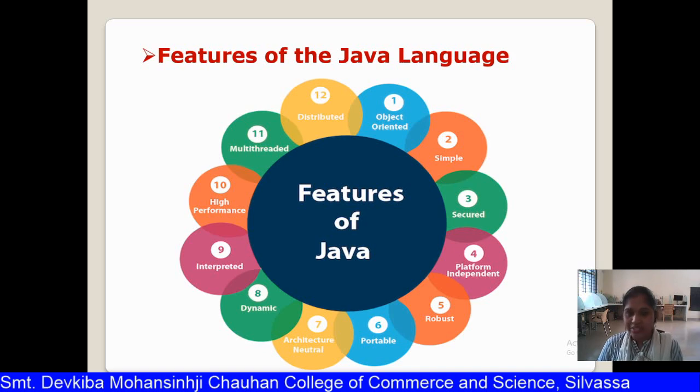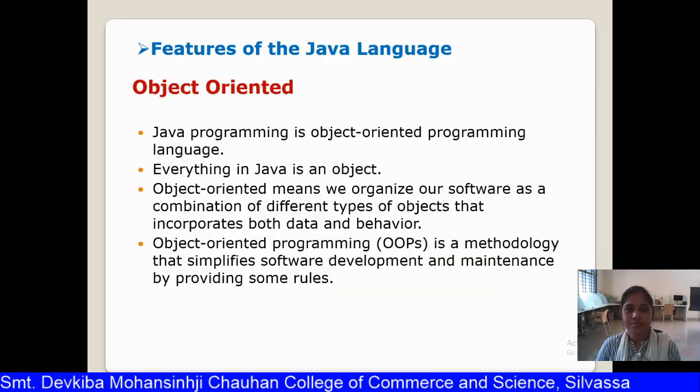Okay, so let us discuss all these features one by one in a detailed manner. First is object oriented. Java is an object oriented programming language. Everything in Java is an object, whatever you write or create, and that makes Java object oriented.